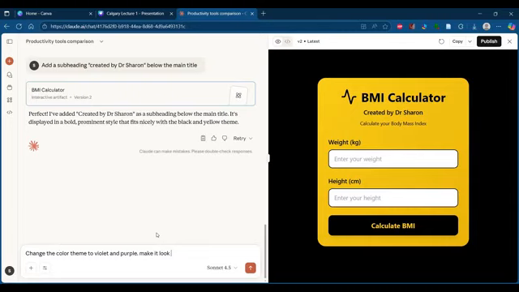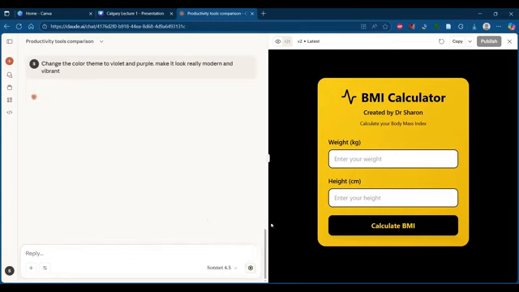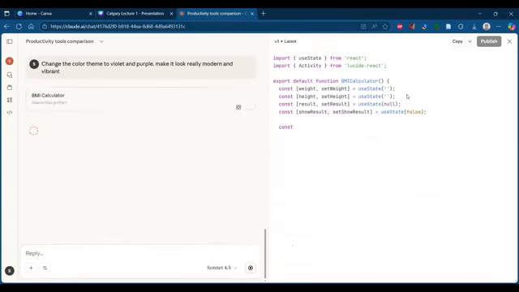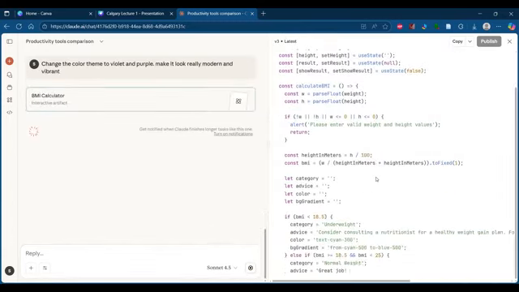Make it look really modern and vibrant. Okay, so let's see whether I can do a theme modification. Again, the coding part will be showing. So you can see the coding is going on.